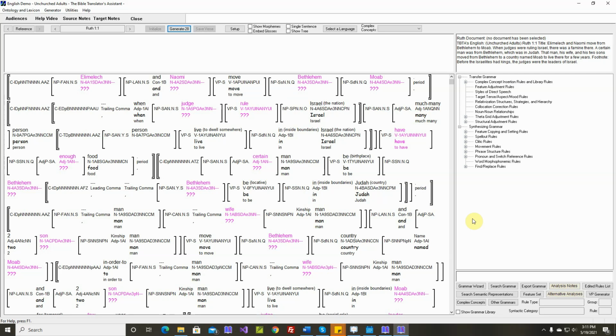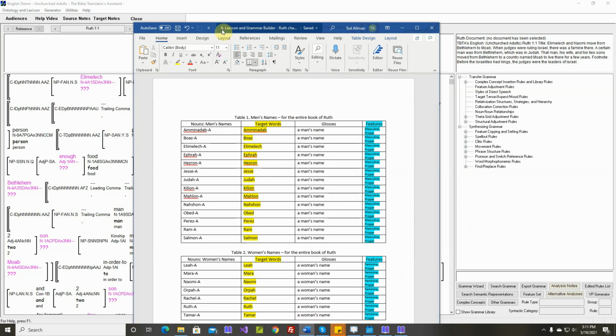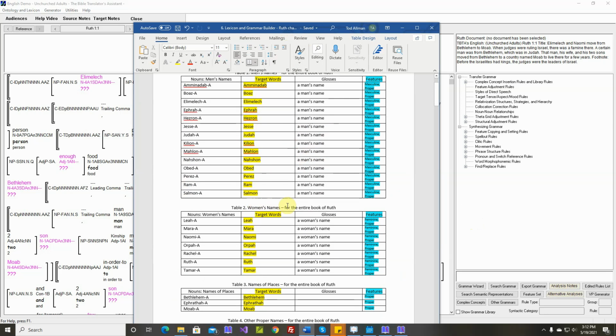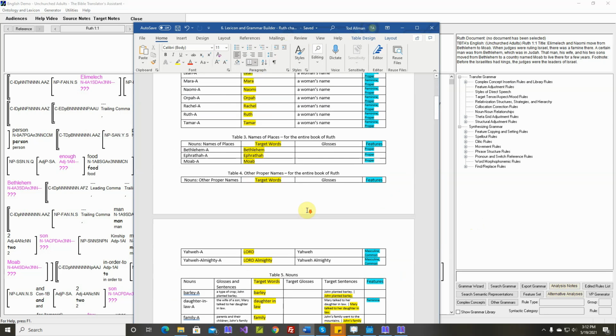We're now ready to import the lexical data for Ruth chapter 1. And we have this document here. It's document number 6, Lexicon and Grammar Builder, Ruth chapter 1. In this document I've entered all of the English data. Up at the top we have a table with all of the men's names for the entire book, not just Ruth chapter 1, and the women's names for the entire book, etc.